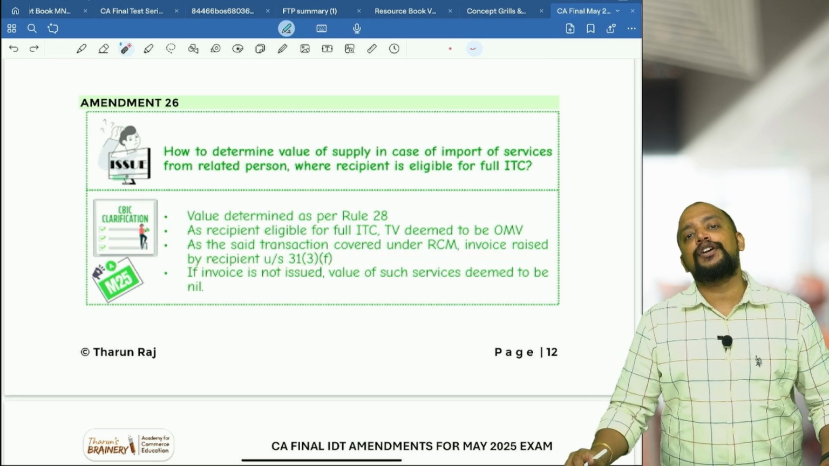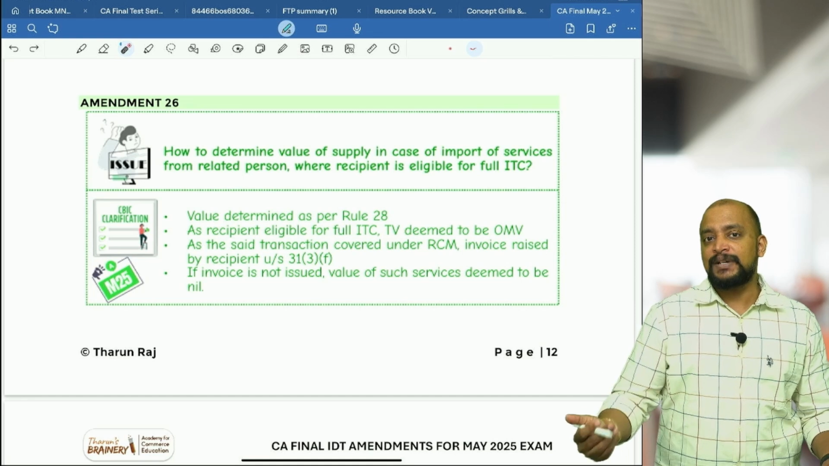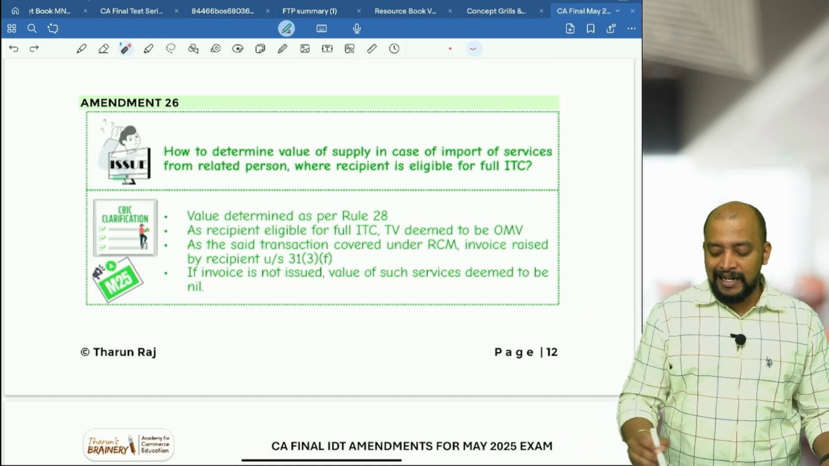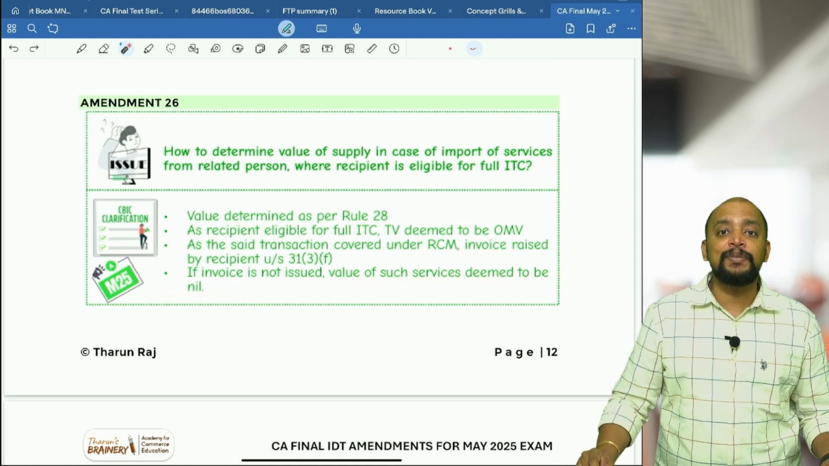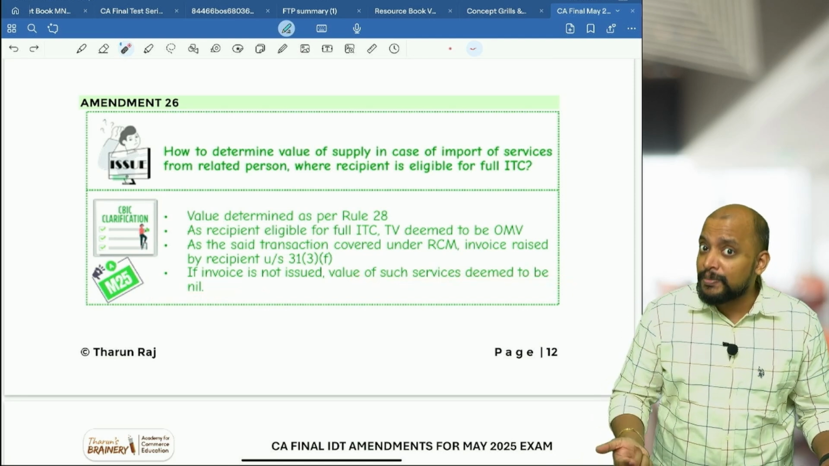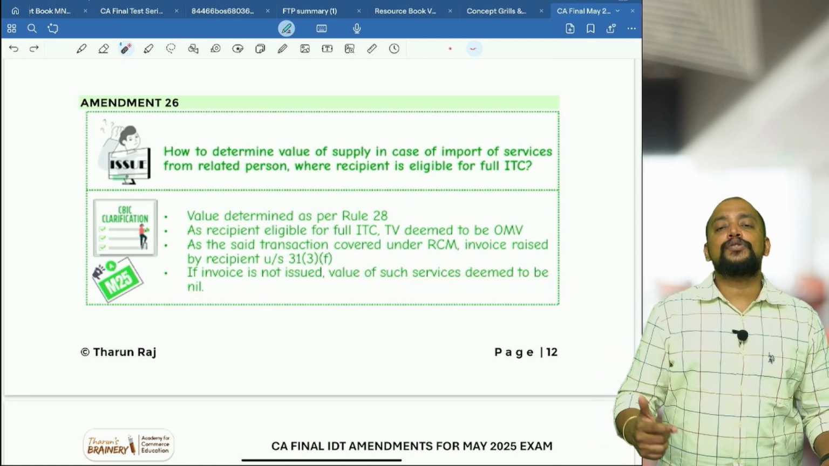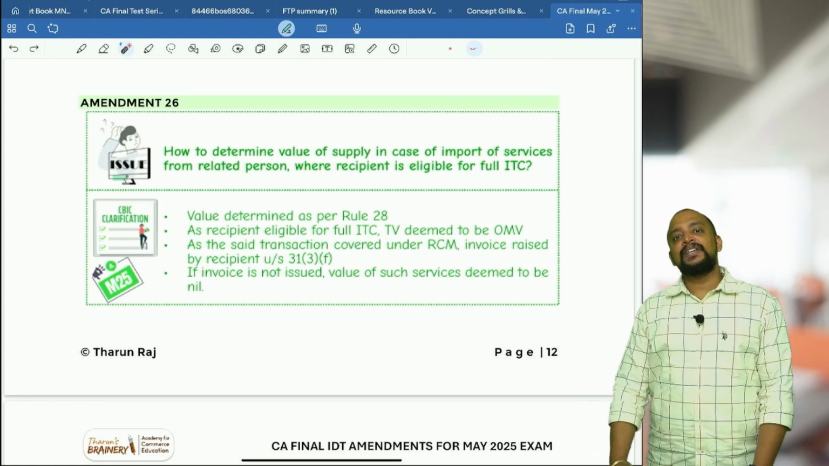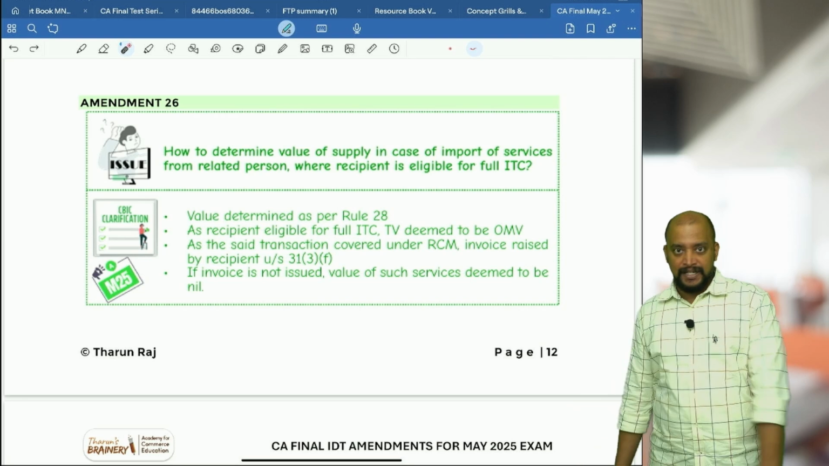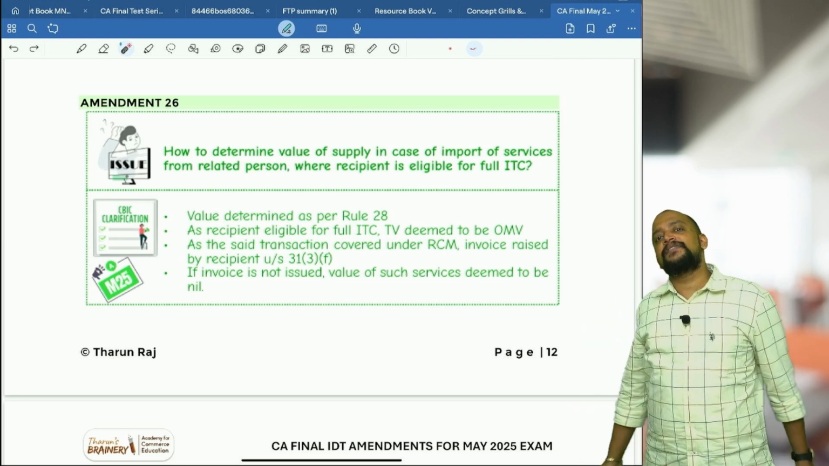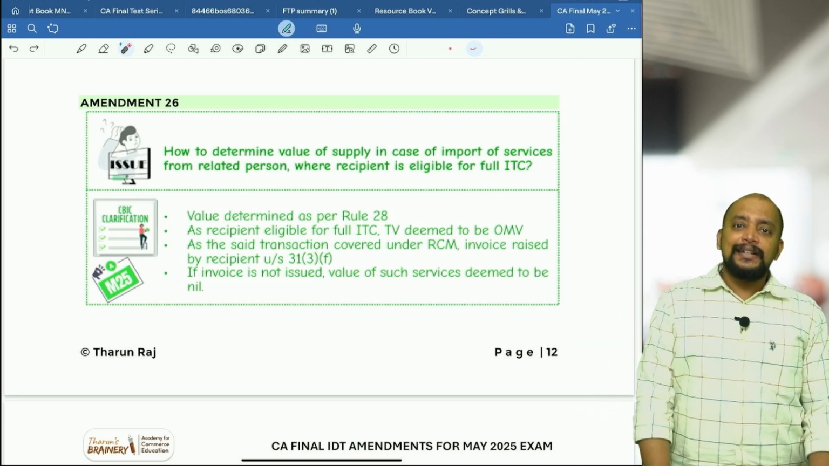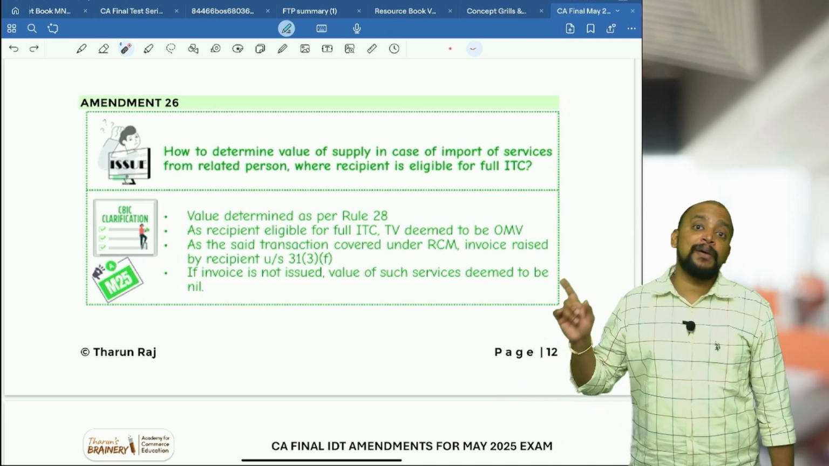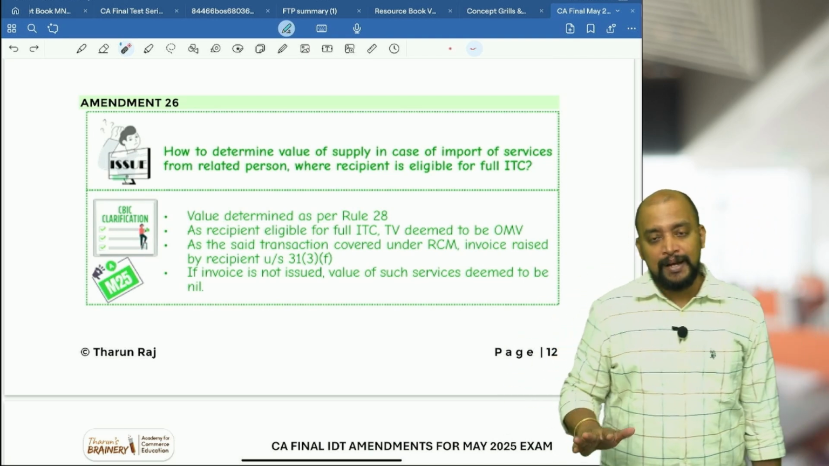What if the invoice is not at all issued? See, the invoice needs to be raised by the recipient, and if the invoice is not at all issued, then what should be taken? The value of such service shall be deemed to be nil. But does the invoice need to be given? Yes, the invoice needs to be given. This is called a self invoice. The self invoice needs to be given within 30 days from the date of receipt of goods or services. But if the invoice is not at all given, the value will be taken as nil. And remember, this point is applicable in case of import of services from a related person. Any service, you can apply this point.